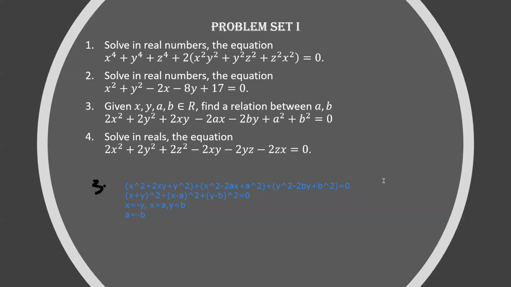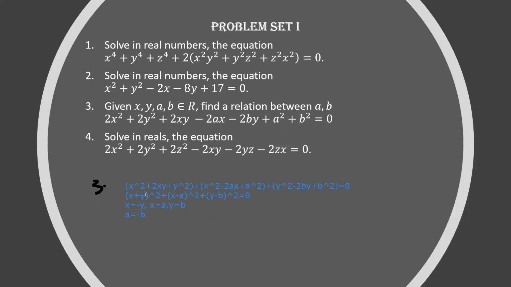When some big term is equal to 0, the first idea which you should get in mind, in some Olympiad or any contest, if you are given, okay, solve in real numbers, these kind of things equal to 0 or equal to some variables, first you try to get the right hand side as 0. If there is some square, cube, then you try to get sum of squares equal to 0 by breaking the equations like this. Then you have sum of 3 squares is 0. It means that you can see you've got the relation.